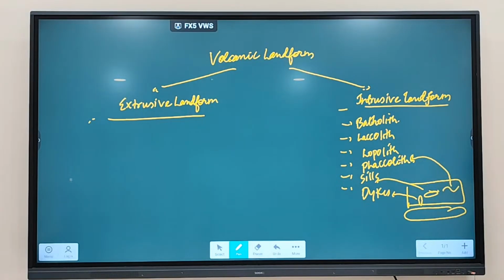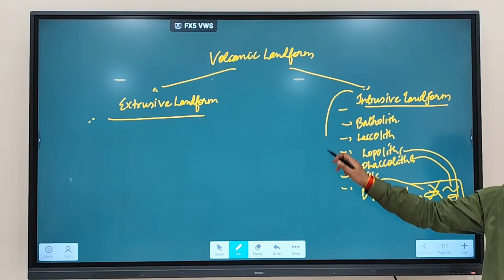When it is, okay, which shape? Saucer shape. Saucer shape is going to be which one? Lopolith. Yes, okay. And laccolith? These are nothing but the different parts we have discussed with regard to intrusive landforms. So this we have already covered.